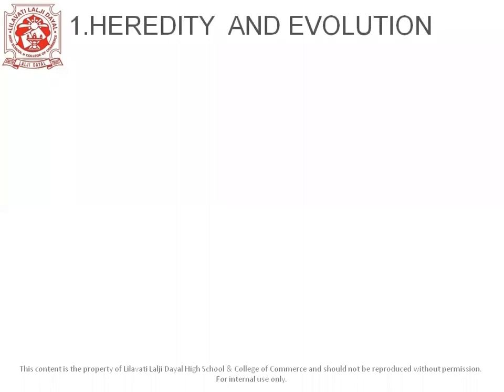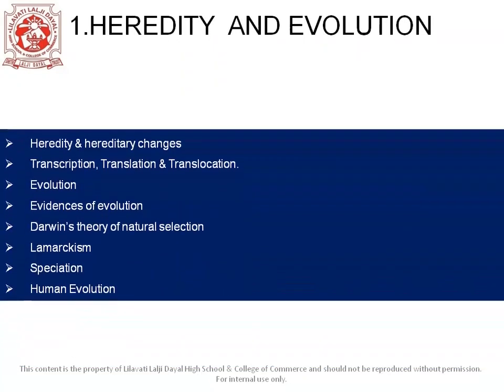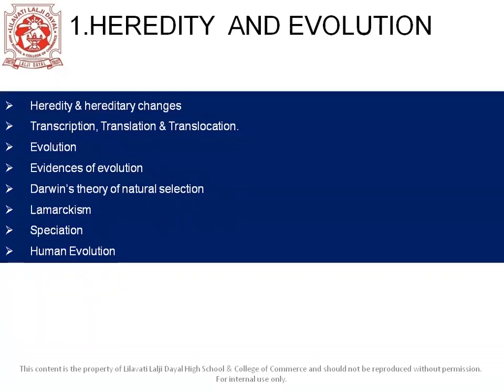In our Science 2 class today, we are going to talk about chapter number 1, Heredity and Evolution. So these are the topics which we'll be discussing in this chapter. So let's start with heredity and hereditary changes.